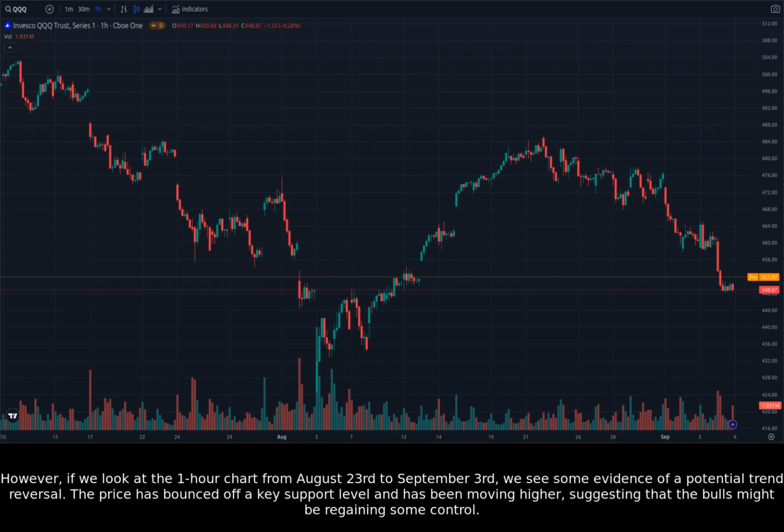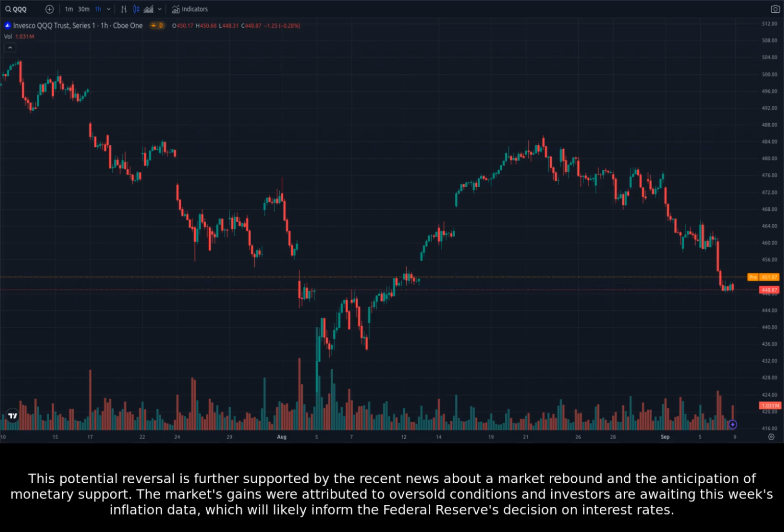However, if we look at the 1-hour chart from August 23rd to September 3rd, we see some evidence of a potential trend reversal. The price has bounced off a key support level and has been moving higher, suggesting that the bulls might be regaining some control. This potential reversal is further supported by the recent news about a market rebound and the anticipation of monetary support. The market's gains were attributed to oversold conditions, and investors are awaiting this week's inflation data, which will likely inform the Federal Reserve's decision on interest rates.